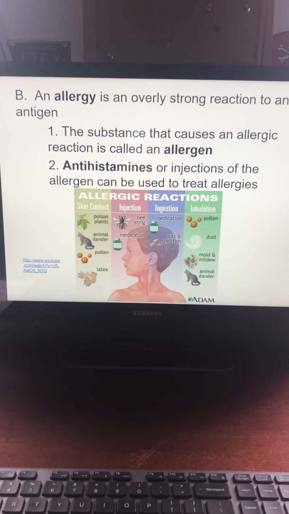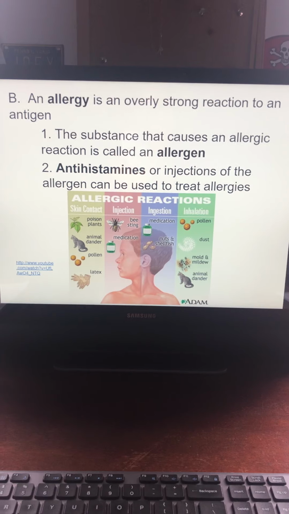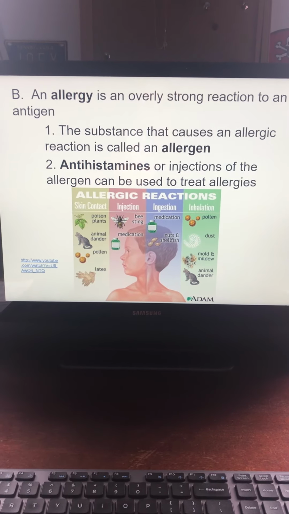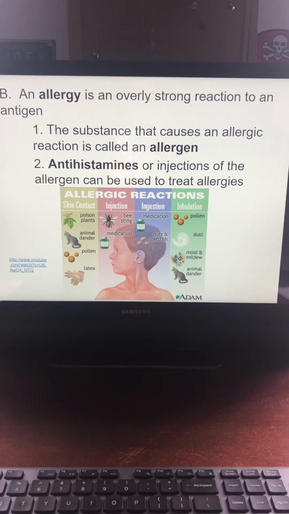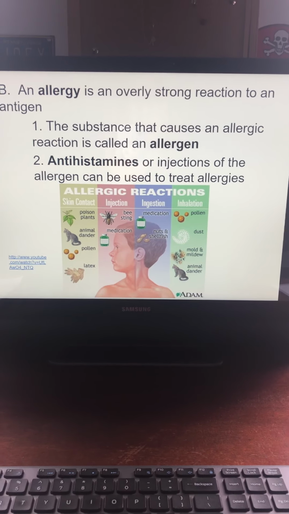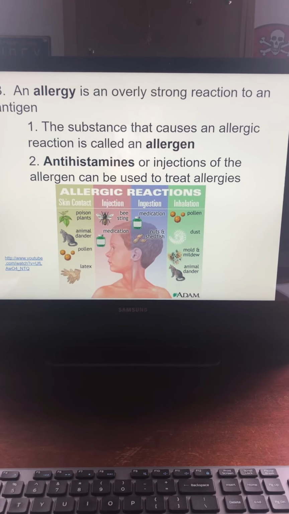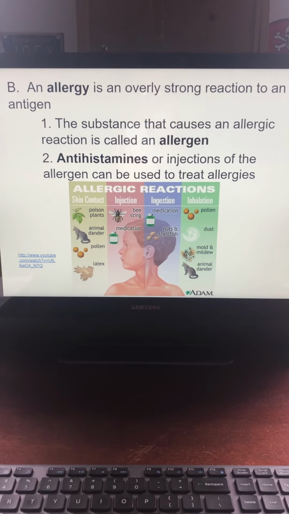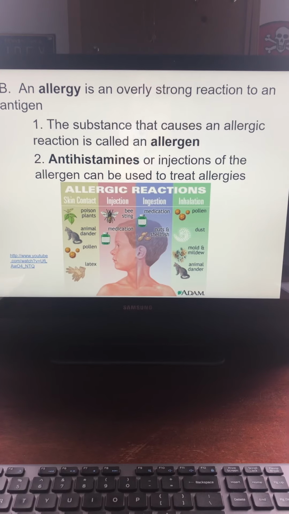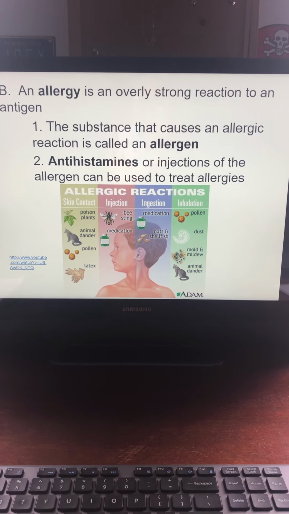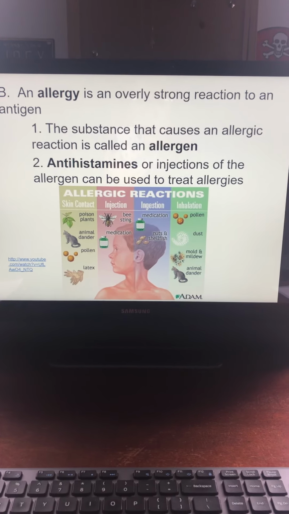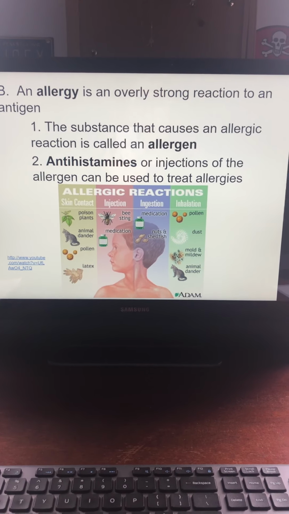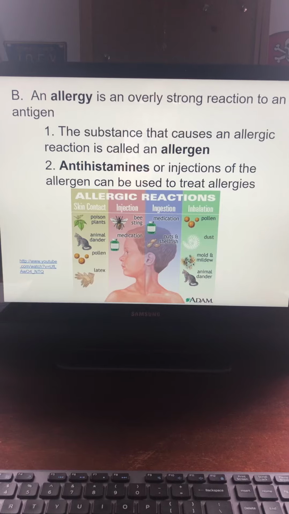If we look at an allergy, it's an overly strong reaction to an antigen. Remember, the antigen sits on top of the pathogen that comes into the body, but this type of antigen is not harmful to us, but your body thinks that it is, so it's an inappropriate response. And the substance that causes an allergic reaction is called an allergen. Antihistamines or injections of an allergen can be used to treat the allergies. There's a video here you can also watch.